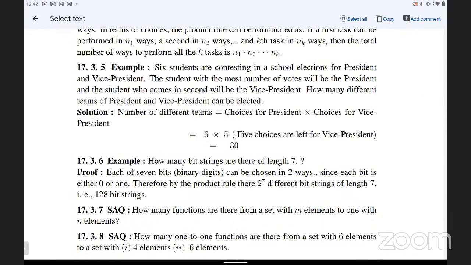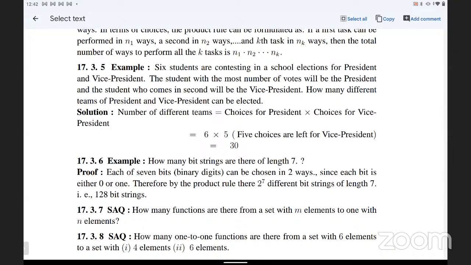Example: there are 6 students contesting in the school elections for president and vice president. The student with the most votes will be the president, and the student who comes second will be the vice president. How many different teams of president and vice president can be elected?